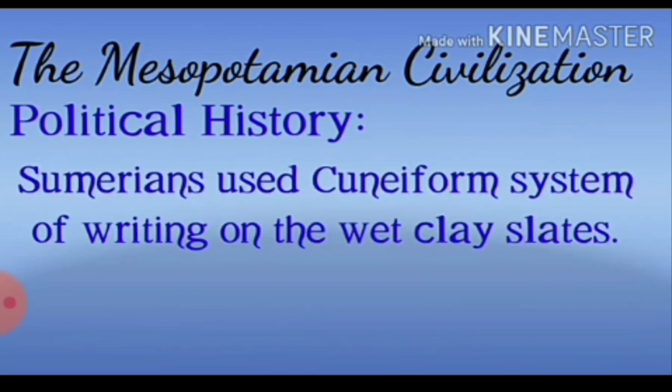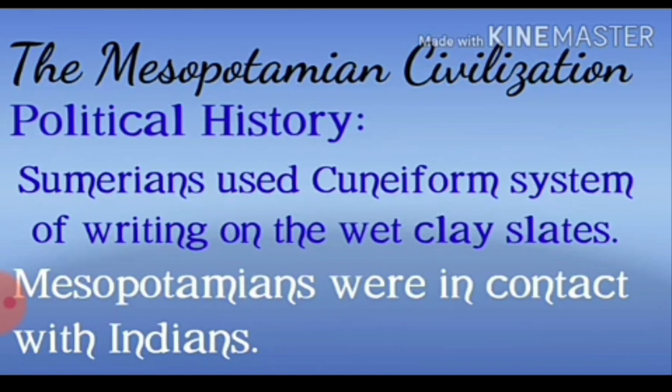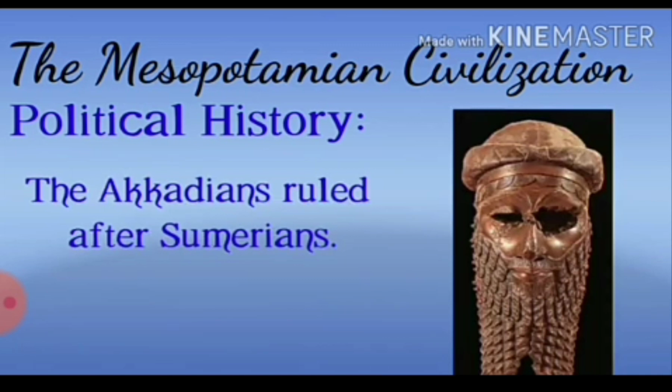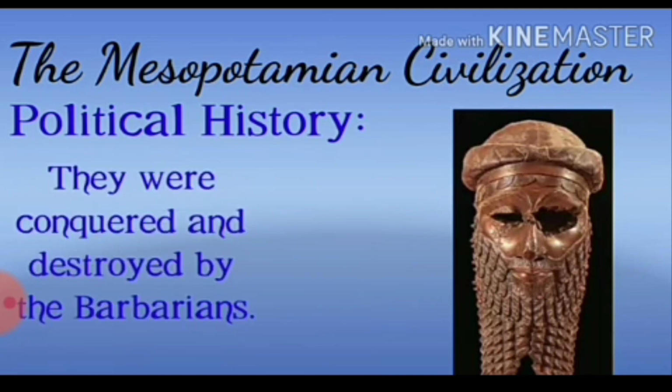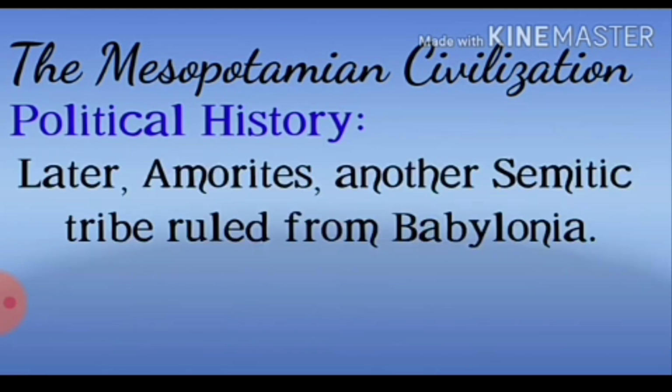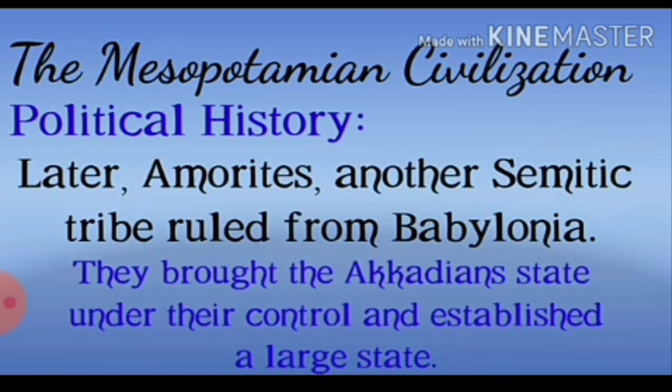Sumerians used the cuneiform system of writing on wet clay slates. Mesopotamians were in contact with the Indians. The Akkadians ruled after the Sumerians. They were conquered and destroyed by barbarians. Later the Amorites, another Semitic tribe, ruled from Babylonia. They brought the Akkadian state under their control and established a large state.